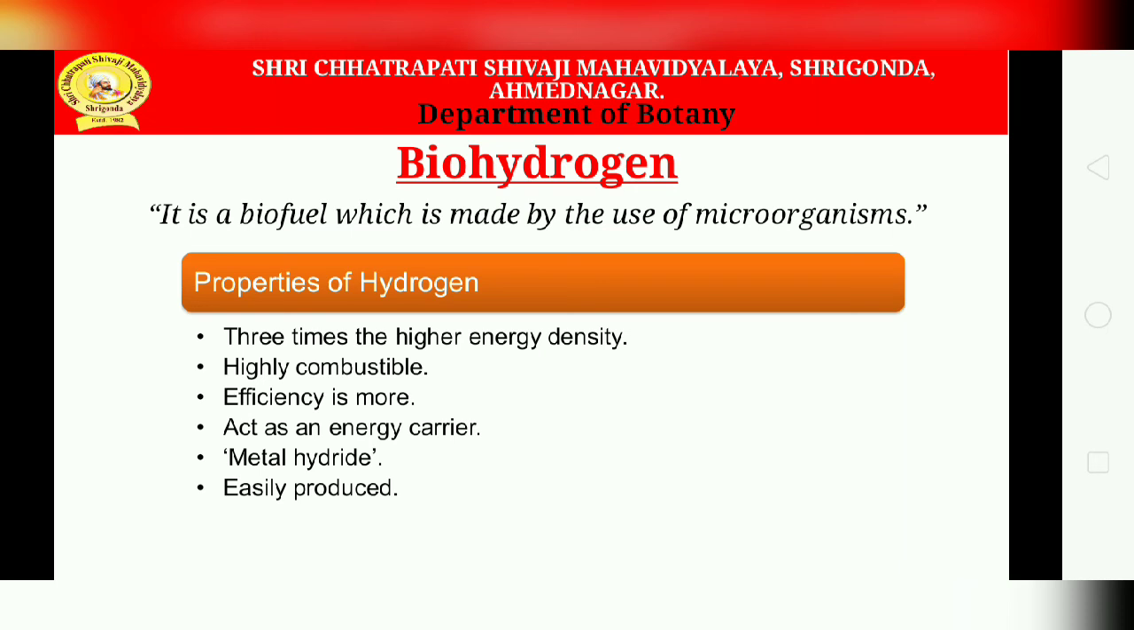Again, limitations of hydrogen as a biofuel. Storage of hydrogen is very difficult. There is a limitation for cost competitive technology for the production of biofuels. The utilization of hydrogen is quite difficult. Hydrogen can easily escape from the atmosphere into space also. Then there is the presence of oxygen, which inhibits the microbes that produce hydrogen.